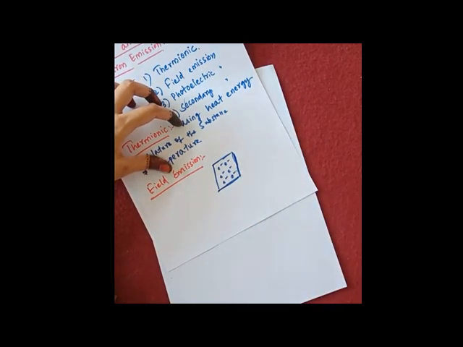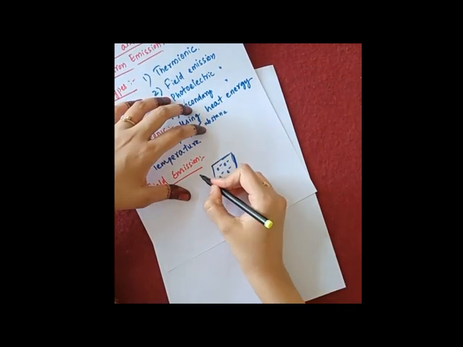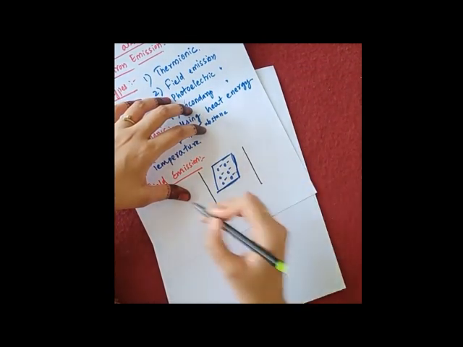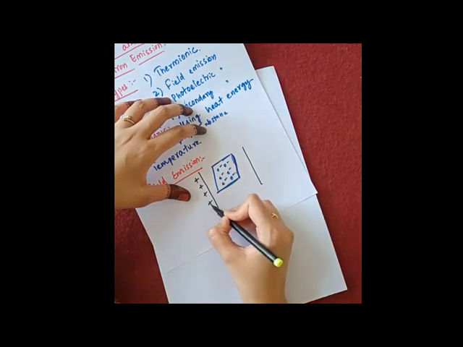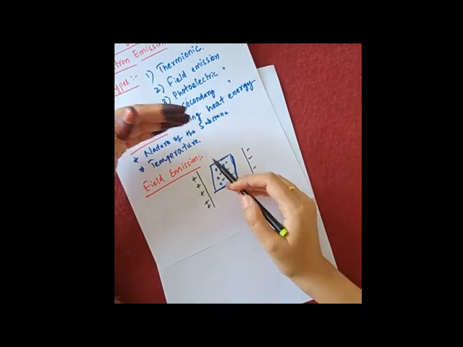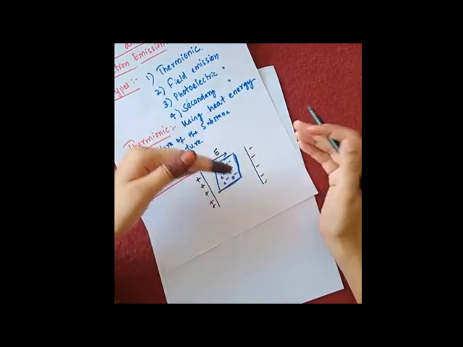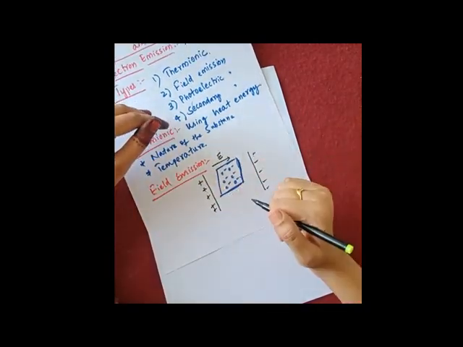Now I'll put this metal in an electric field. For example, this is a positively charged plate, this is a negatively charged plate. So now what will happen? The direction of the electric field will be this, from plus to minus, from positive to negative.